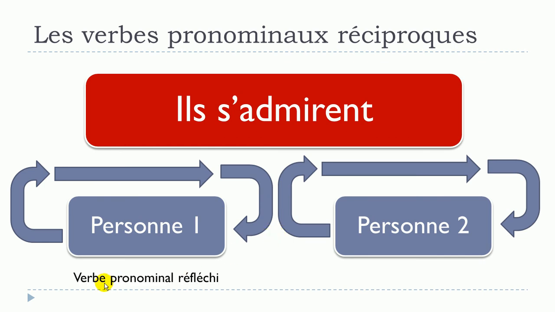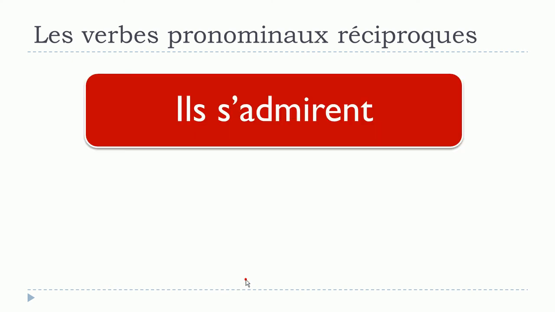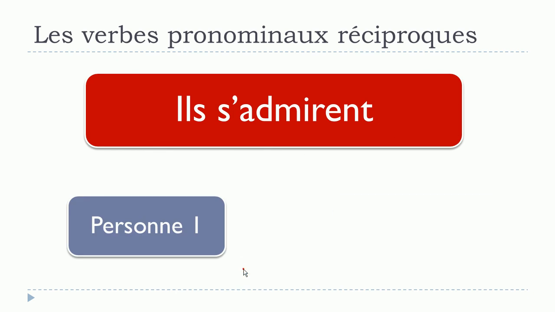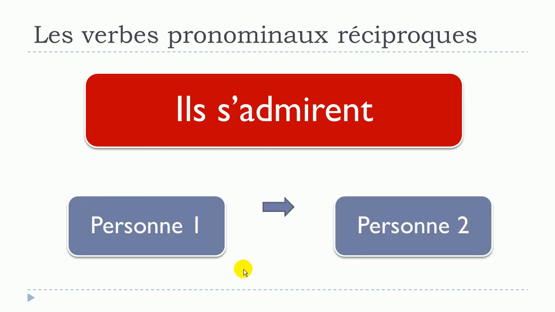And in this case, this ils s'admirent would be considered as a verbe pronominal réfléchi. But then of course the same sentence can mean, as we saw previously, this concept of verbes pronominaux réciproques. So la personne numéro 1 admire la personne numéro 2, and then la personne numéro 2 admire la personne numéro 1. And in that case, of course, the meaning would be verbe pronominal réciproque, so they admire each other. Okay, so it is tricky in some cases.